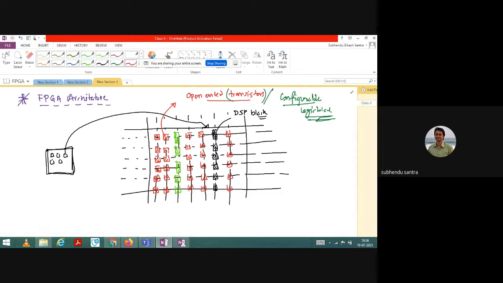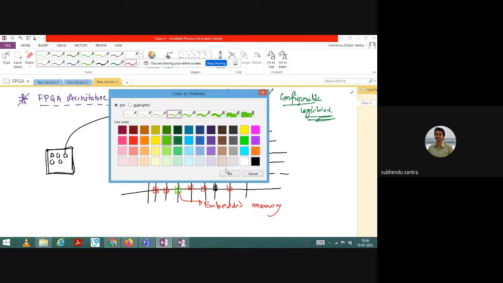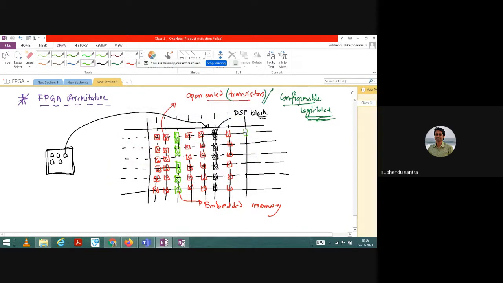And then the memory unit. I forgot to write here. This is called the embedded memory. Embedded memory. And again, we will have embedded memory after that, maybe you can put here embedded memory.